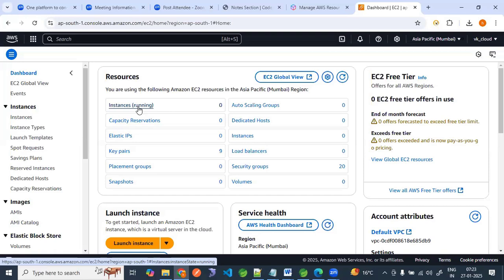So it is better to use a virtual machine. Either you install Linux on your laptop, or you use this AWS service. That's the reason I am connecting here. Otherwise, what is the use of cloud computing, introduction to AWS, where we are taking a Linux session? So if I click here on instances,